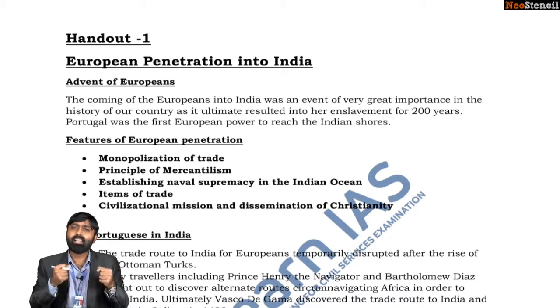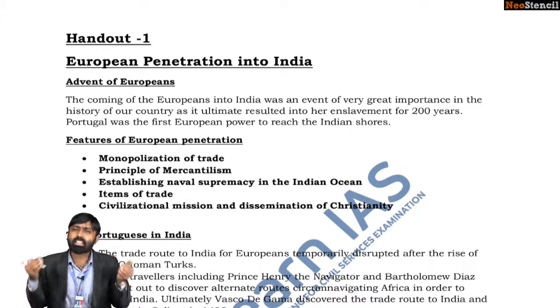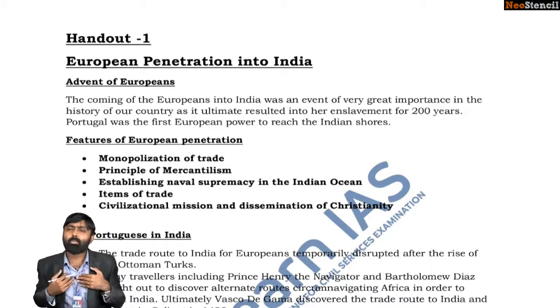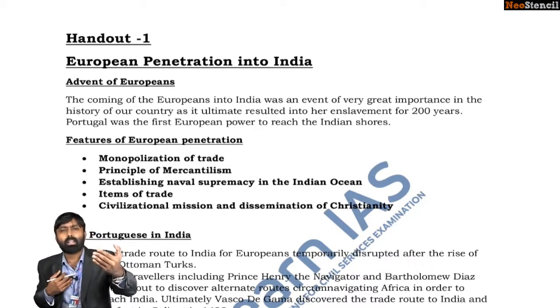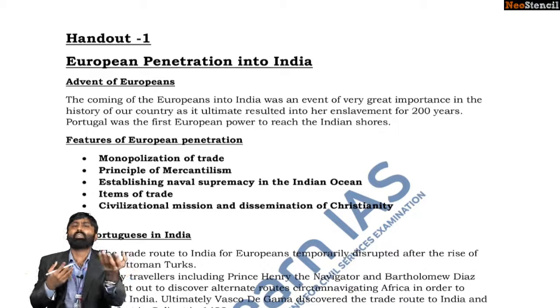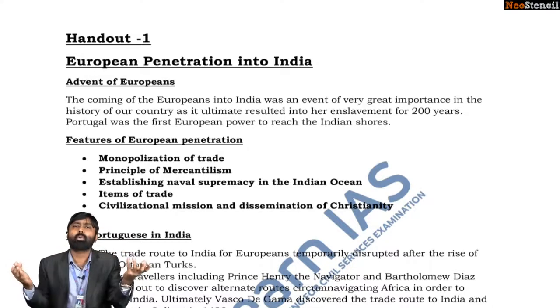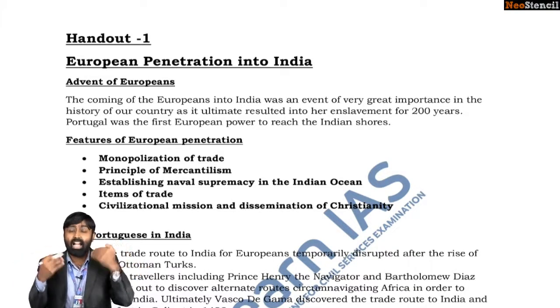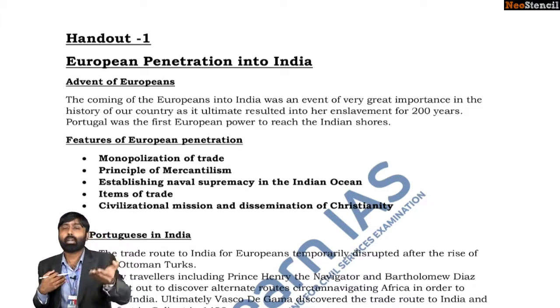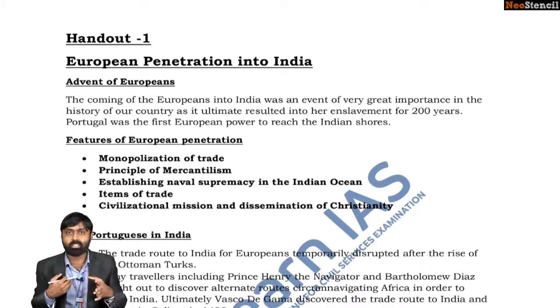You must remember, when does competition increase? Competition only increases when people are after the same set of goods, or are manufacturing the same set of goods. If I were to manufacture a toothpaste and you were to manufacture a brush, there wouldn't be any competition between us. It would be all harmonious and good. But if I were to manufacture a toothpaste and you were to manufacture the same thing, then there will be competition. There will be price wars. So that is what happened.